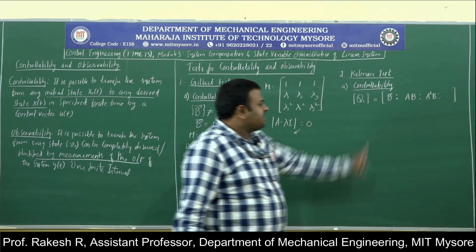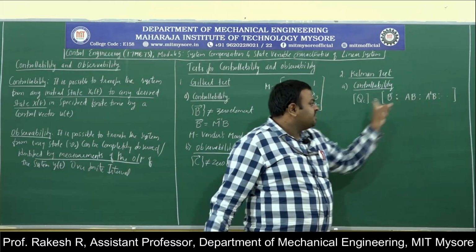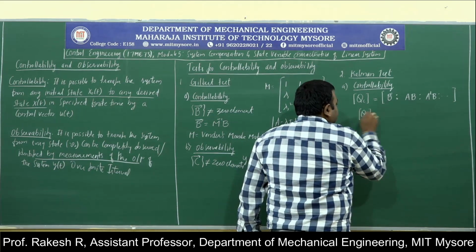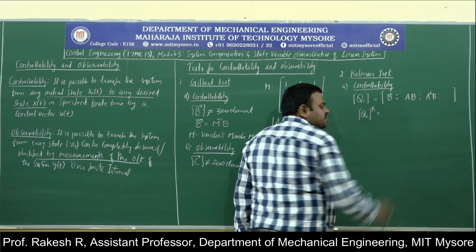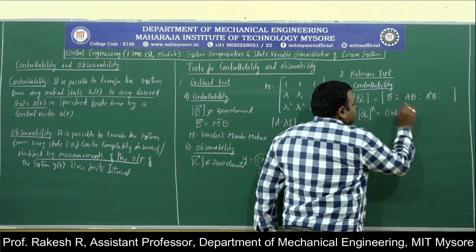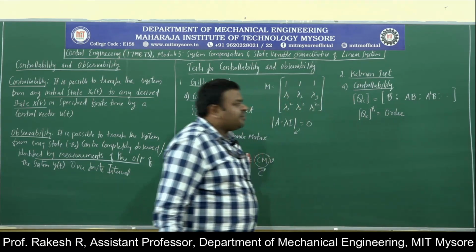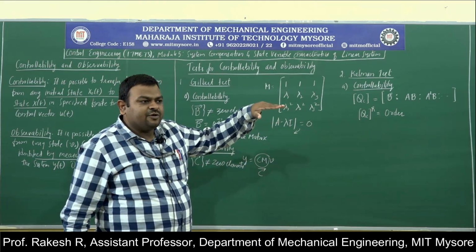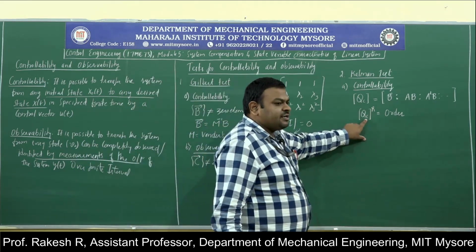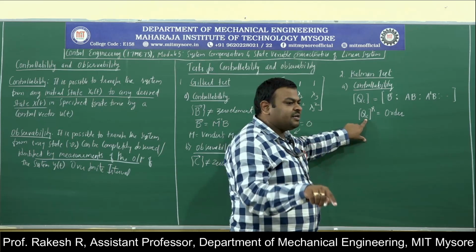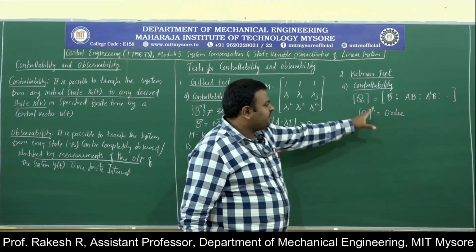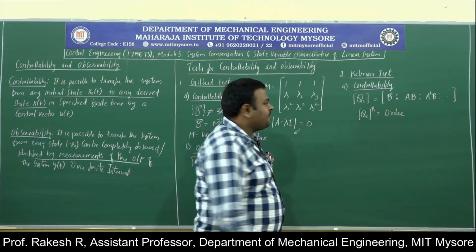So it is something like A0 B, A1 B, A2 B, like that. The rank of this matrix must be equal to order. The necessary condition for Kalman test in order to make completely controllable is, if and only if the controllable matrix QC rank must be equal to order. Again, you will know these things if we solve the problem.